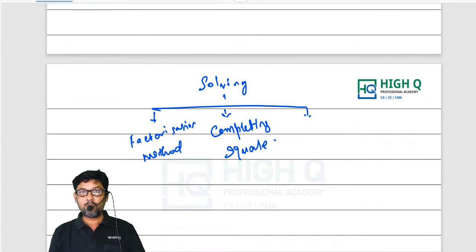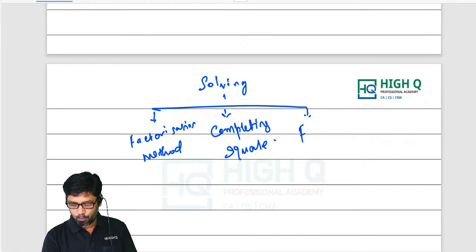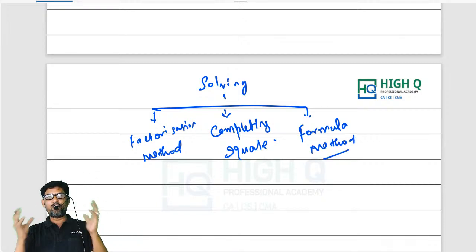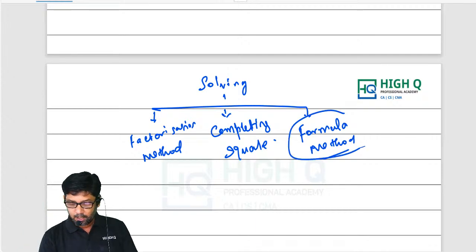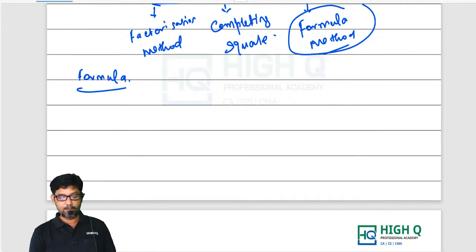Okay, so by using completing square method, we found one method, a universal method that everyone should follow, which is nothing but what? Formula method. The entire property, formation, everything is based on this formula method. Again, sir, what is that formula, sir? Once again, I'm telling you, my dear, every Indian citizen who completed his 8th standard remembers this formula.